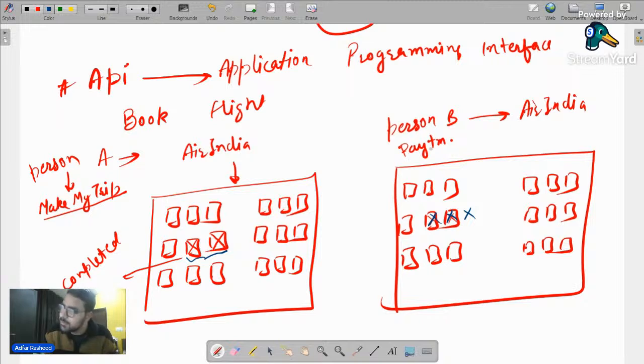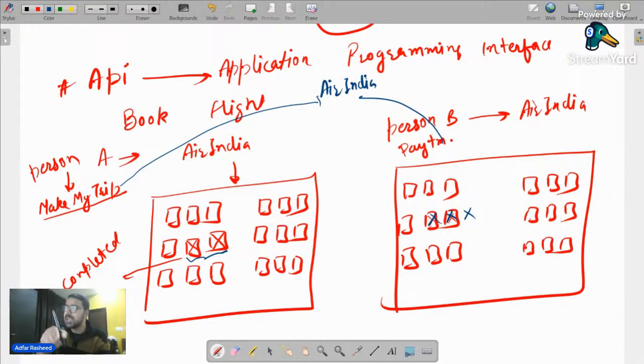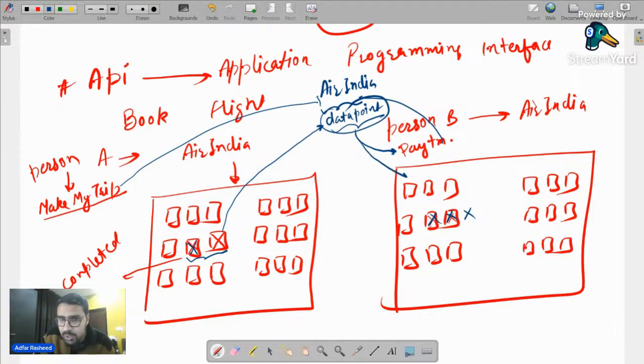But how does my Paytm get to know? Because for Make My Trip and for Paytm, there was one common point, which was Air India. Both were representing a flight of Air India, right? Which means Air India has created something in between, maybe a data point, an endpoint, on which whenever a change is made, those changes are reflected. The same data point is used by Paytm, so if anything changes, it also gets reflected on Paytm as well.